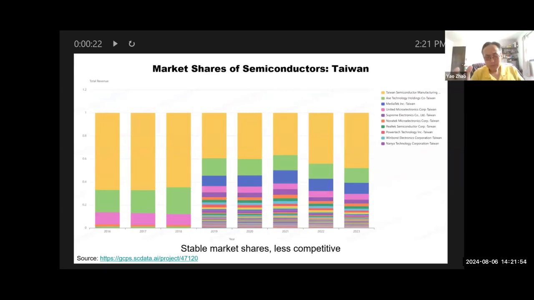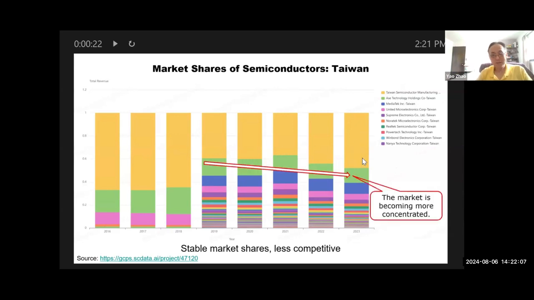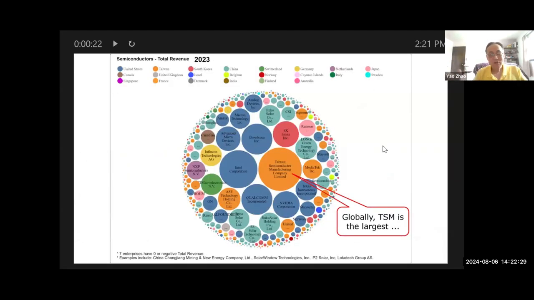The market share analysis for Taiwan looks a bit different. Taiwan has a huge player, which is Taiwan Semiconductor Manufacturing Corporation, TSM. It's actually getting bigger, more concentrated. This market is more stable. It's become more concentrated over time, but you still have a lot of choices here. Now we've looked at the US and Taiwan separately. Let's pull all the companies together from all the countries, and we can see that TSM from Taiwan is actually the largest in 2023, and Intel has become a lot smaller.